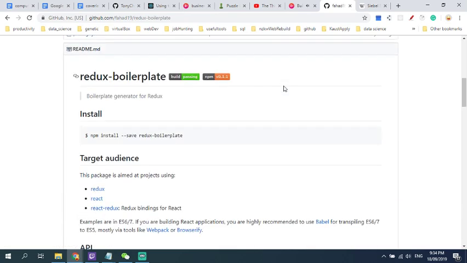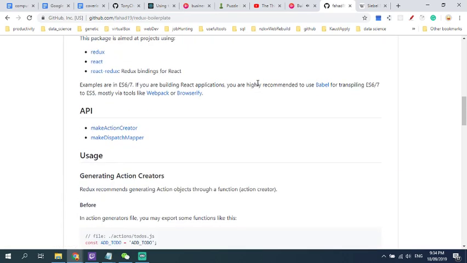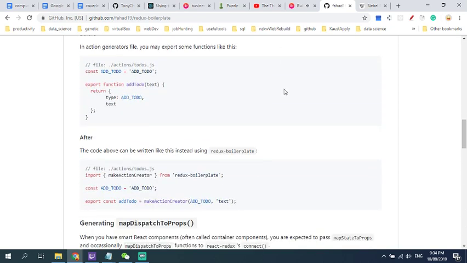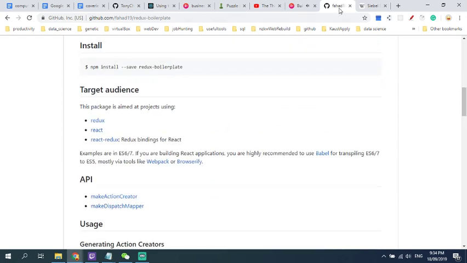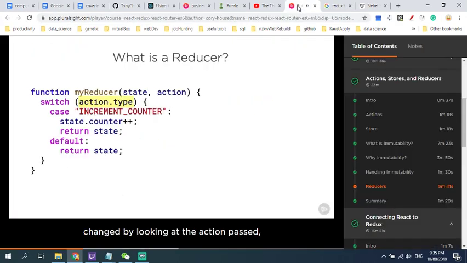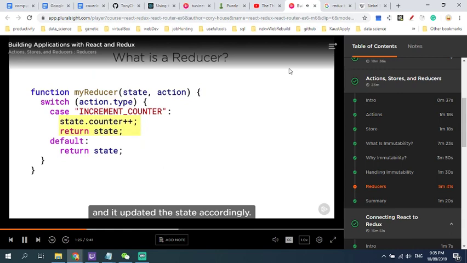Here's a reducer that's handling incrementing a counter. Reducer functions just look at the action passed and return a new copy of state. So, for example, if the action passed was increment counter, then it would increment the counter and return the new state. The reducer knew what state needed to be changed by looking at the action passed, and it updated the state accordingly. However, there's something wrong with my example. I'm mutating state right here. As we've discussed, in Redux, state is immutable, so in other words, it can't be changed. Let's update this example to return a new copy of state instead.